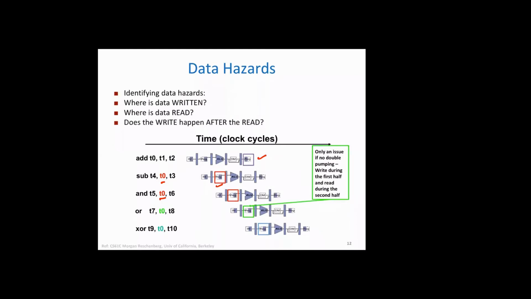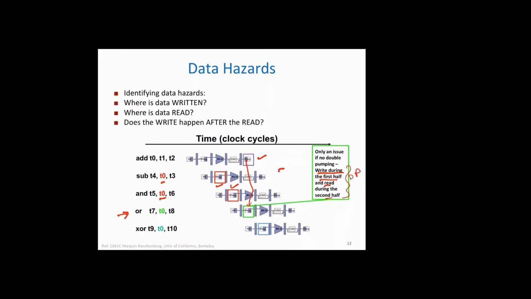We are using it in the 2nd cycle, so this will read the previous, wrong value of T0. Similarly, this is in trouble because it will also read the previous value of T0. However, for this instruction, if we are using double pumping, which is writing during the first half and reading during the second half, then the value is available here, so we can read it.